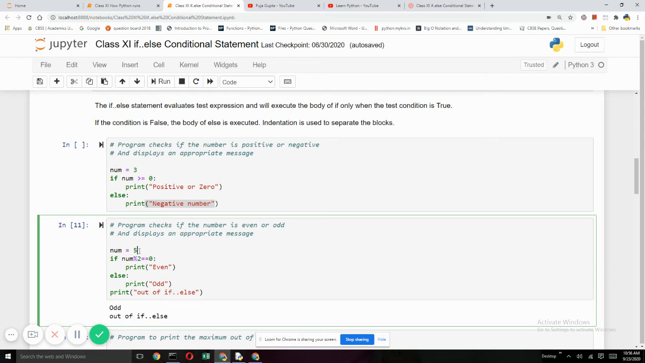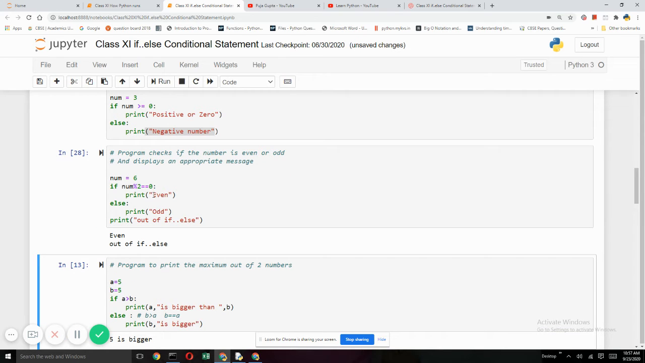The next program is to check whether a number is even or odd. Now I have entered a number which is 5. Is 5 mod 2, the remainder, 0? No, it is 1. So it will automatically go to else and say this is odd. Now this statement is outside if-else, so it will always be printed. Now if I enter an even number, it will say it is even and it will say out of if-else.